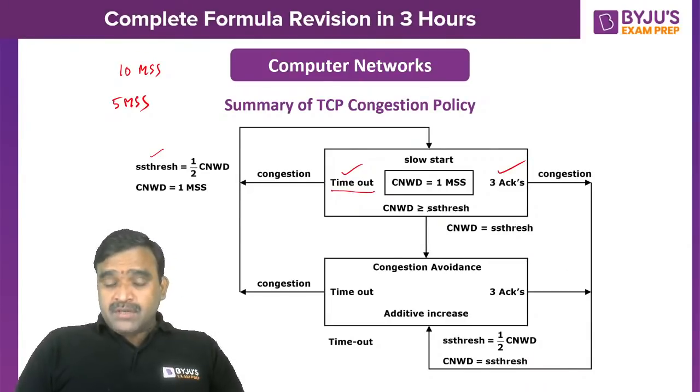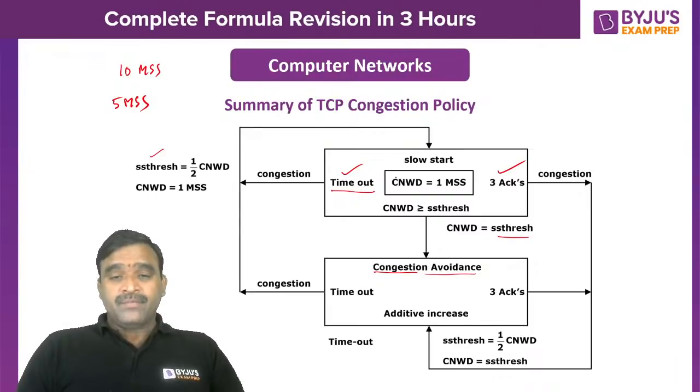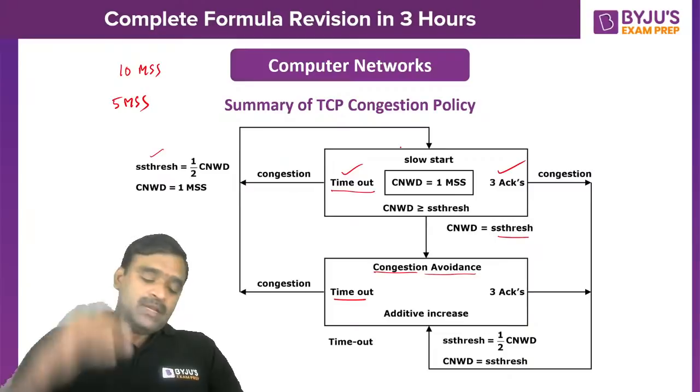For example, if the congestion window is greater than or equal to the SS threshold at any point of time, and congestion was not detected before that, then we don't let the congestion window size go beyond the SS threshold. So this is equal to the SS threshold. We will make the congestion window size the SS threshold and we will change the phase. So we will move from slow start to congestion avoidance, right? In congestion avoidance, when the timeout occurs, the reaction is the same: half of the present congestion window, and we will go back to slow start. The reaction is very severe in the case of detection through timeout. So it will go back to slow start and again begin at 1 MSS.